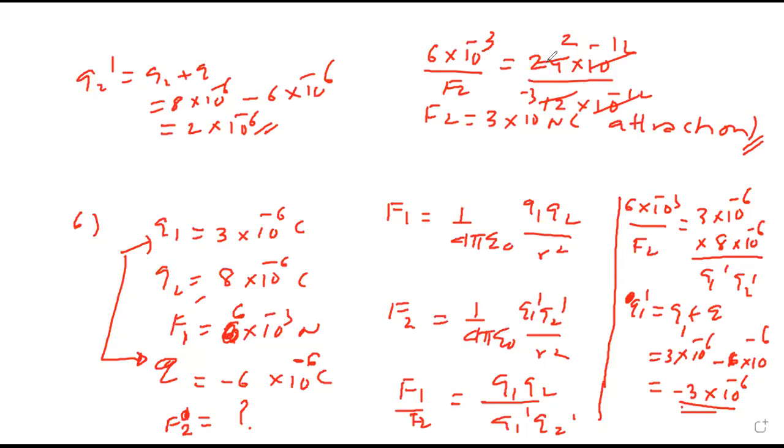3 into 10 raised to minus 6. Other charge is minus 6. That means it is 3 into 2. My apology. This is 6, na? I made 12. Hello? Yes, sir, yeah. 6. So it will be 6 into 4. That means 1.5. 6 upon 4 means 1.5. Okay?